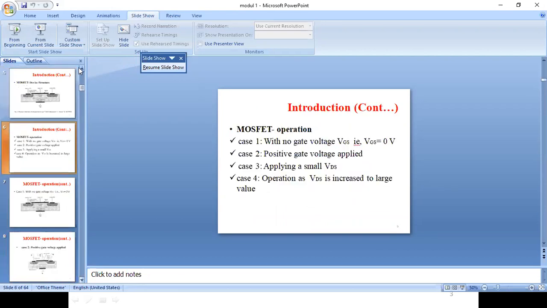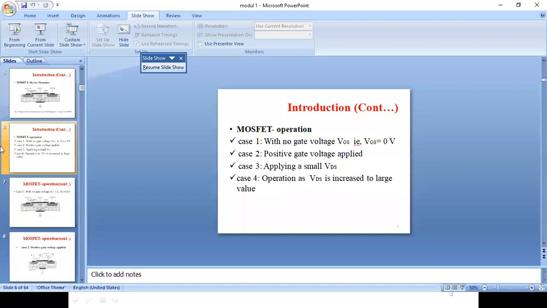Now going to the operation. I have discussed the device structure, and now we are going to deal with how this MOSFET works. Till this point, it is clear now? Any doubts you have, you can ask. So till now, we have studied the advantages of MOSFET over BJT and its device structure, how it can be constructed. Now we are going for the working.